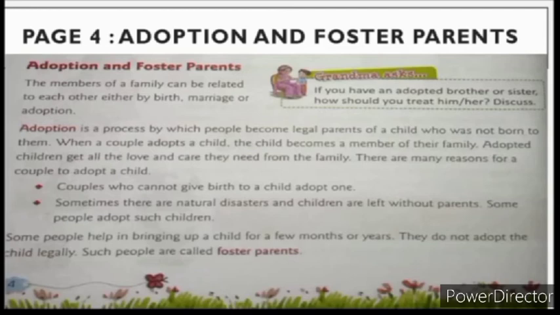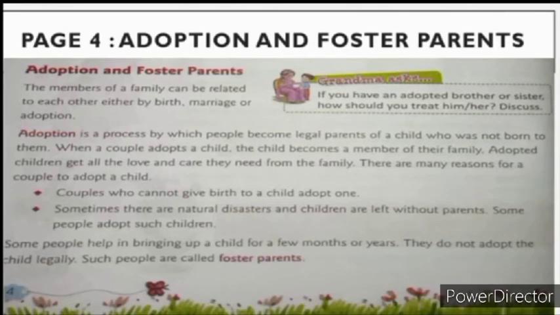Underline the word disasters. Disasters. And children are left without parents. So these children must be brought up by some other parents. So this may be one of the reasons to adopt children.